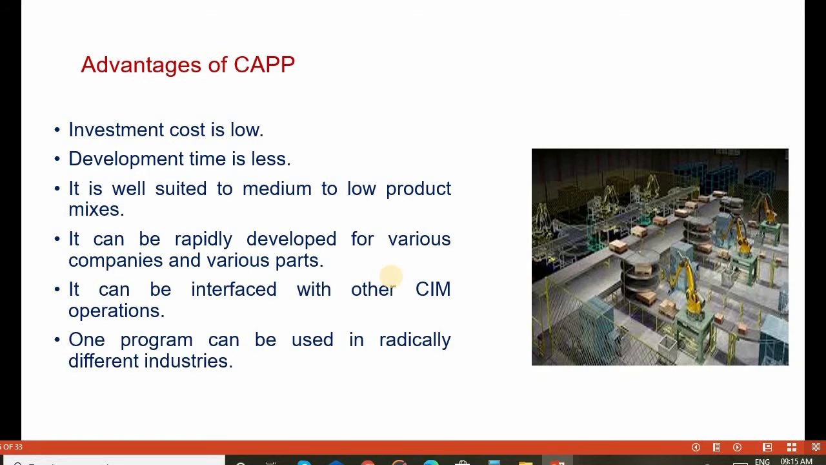What are the advantages of computer aided process planning? Investment cost is low compared to other methods. Development time is less, so it takes very little time to develop manufacturing activities. It is well suited for medium to low product mixes. It can be rapidly developed for different types of companies and parts. It can be interfaced with other computer integrated manufacturing operations. One program developed in CAPP can be used in radically different industries.